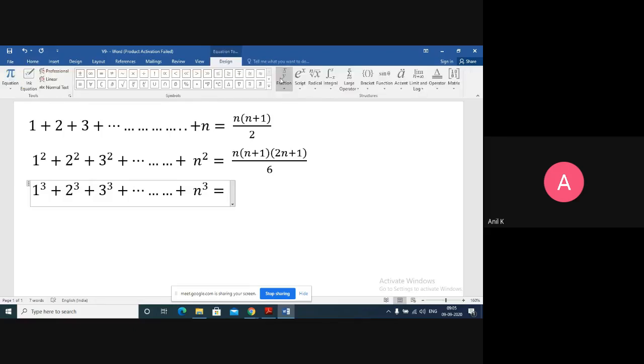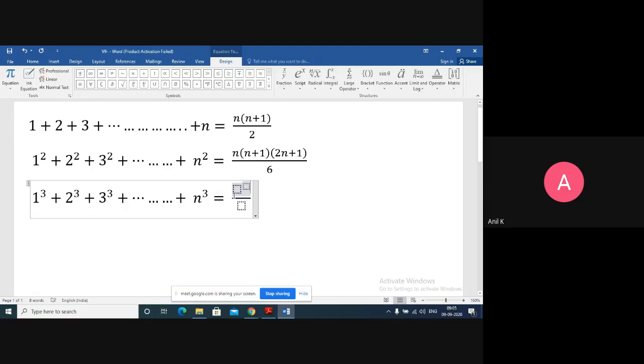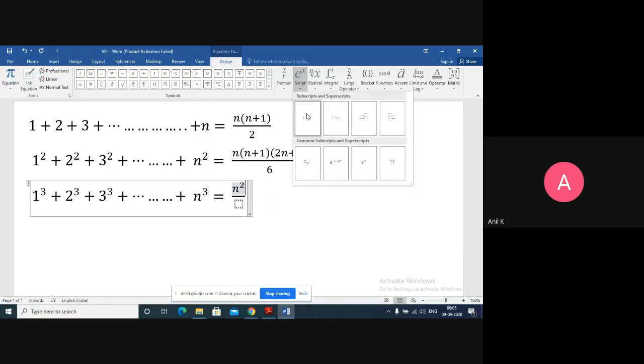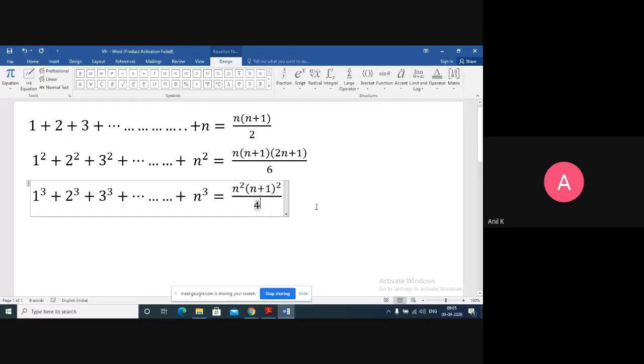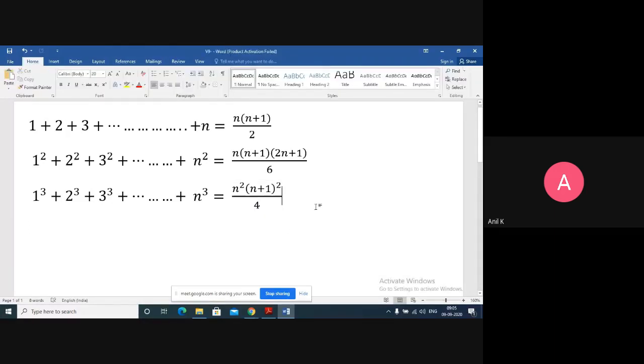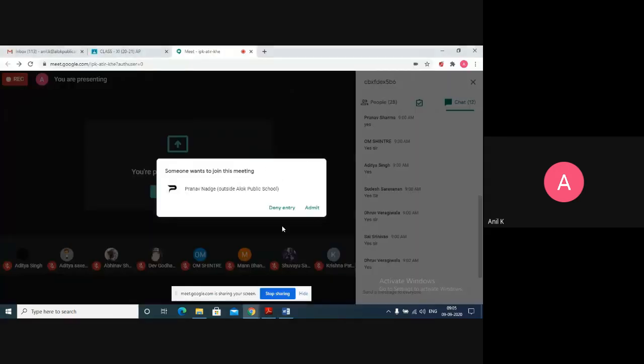The formula for this is n square into n plus 1 whole square upon 4. So this is the formula of the sum of cubes of first n natural numbers. You have to remember all these three formulas whenever required.